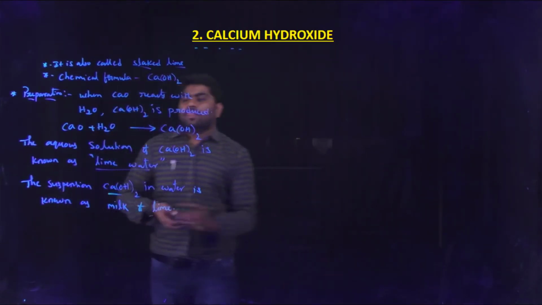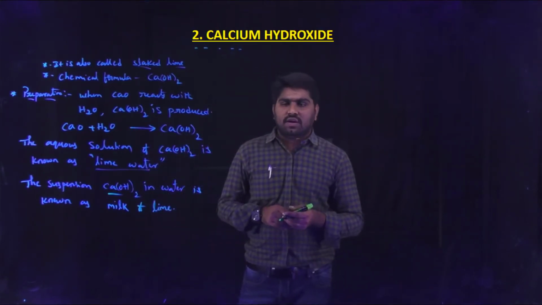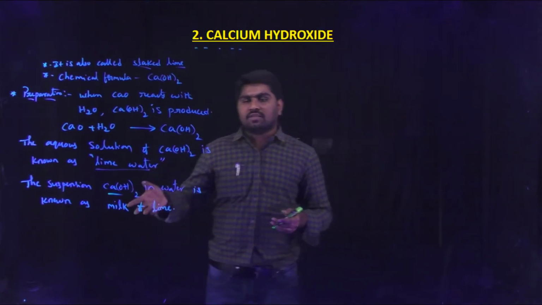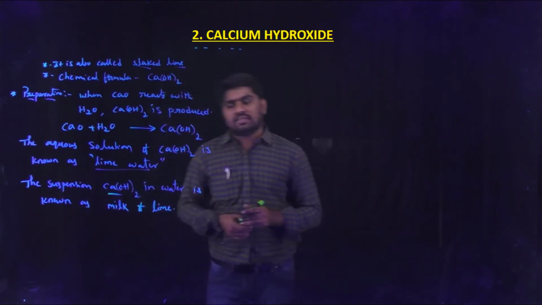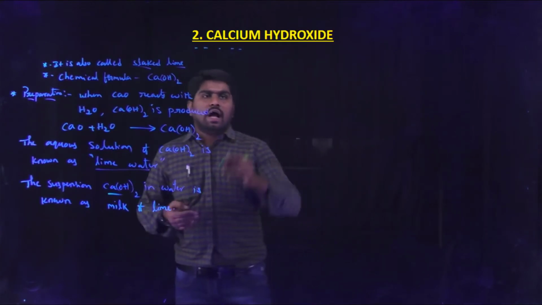Okay, so the aqueous solution of calcium hydroxide is known as lime water, and the suspension of calcium hydroxide in water is also known as milk of lime. Milk of lime.